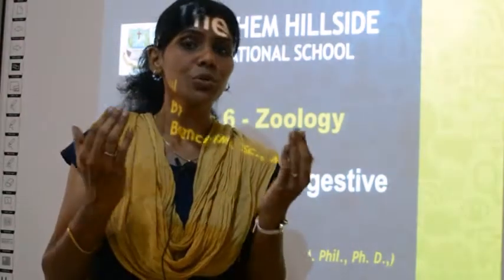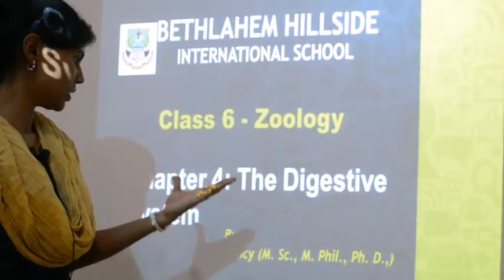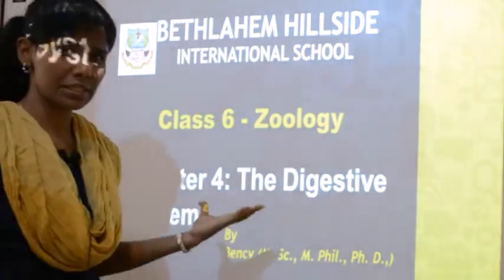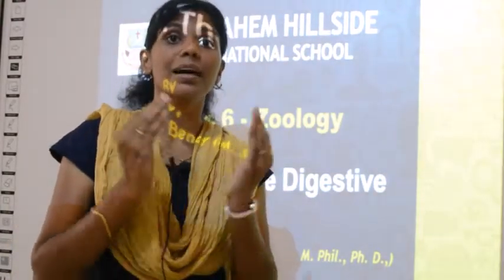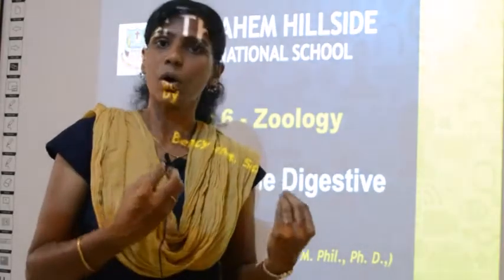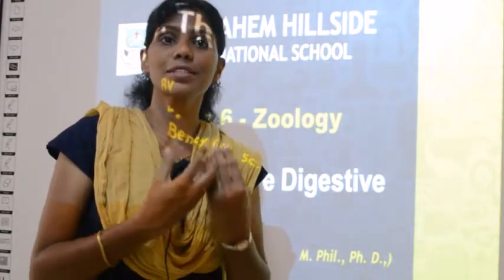There is a group of parts in your body, or a group of organs, together called the digestive system. So the digestive system is not one single organ in your body, it is a collection or a group of parts of your body. All these parts together will help you in the digestion of the food. So this lesson is all about that digestive system.